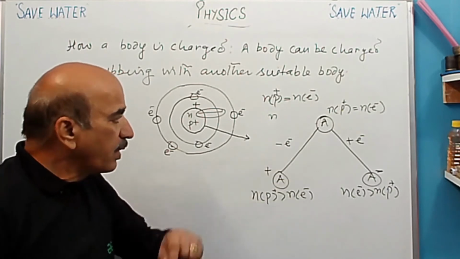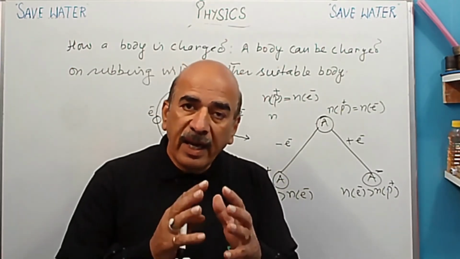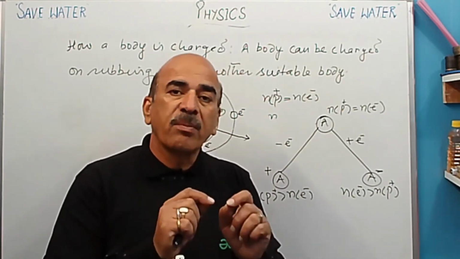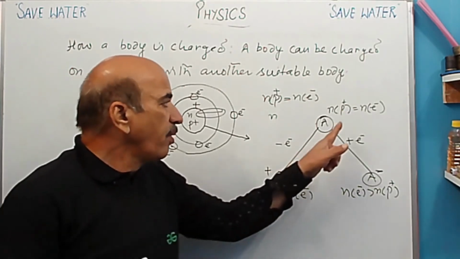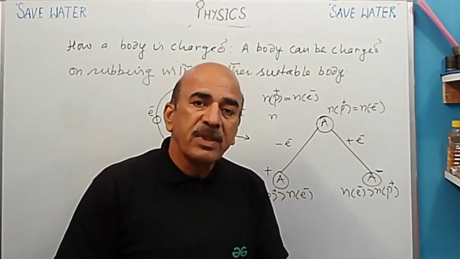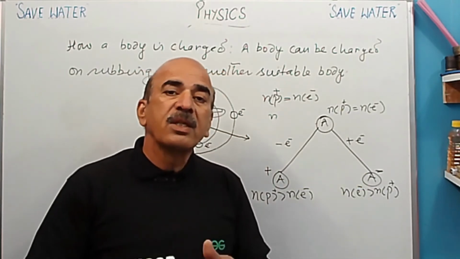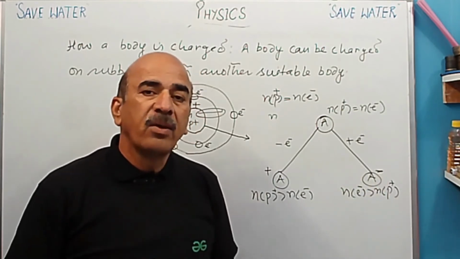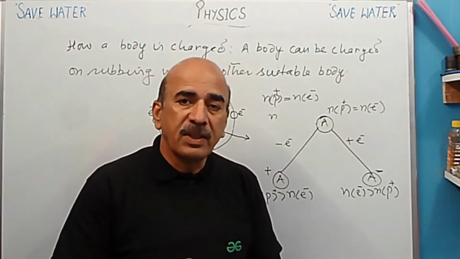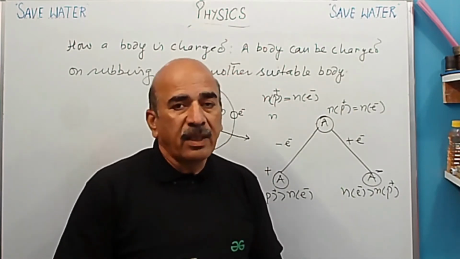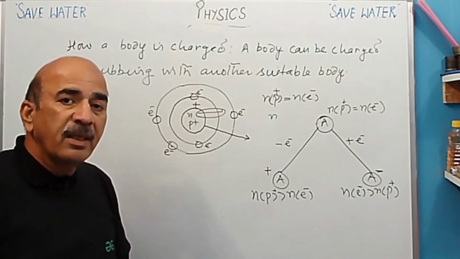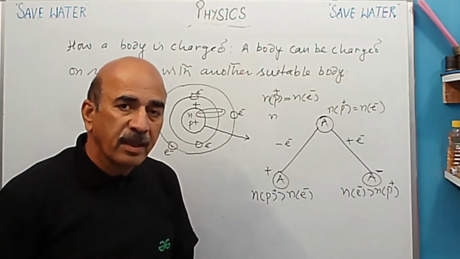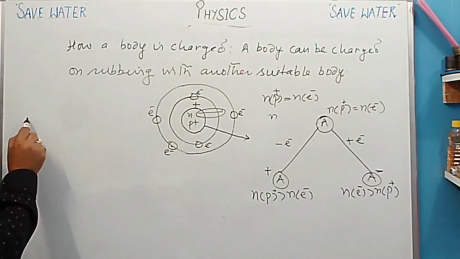So from this, what do we come to know? When an atom is losing electrons, then the number of electrons is less than the number of protons, and it becomes positively charged. When a neutral atom is gaining electrons, then the number of electrons is more than the number of protons and it gains negative charge. Any problem here? No. So this way a body is charged. So the cause of charging is transfer of electrons, which takes place because of the rubbing.